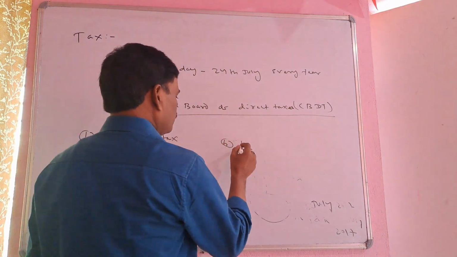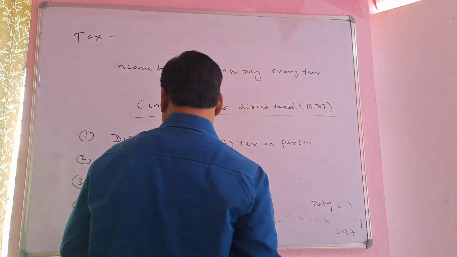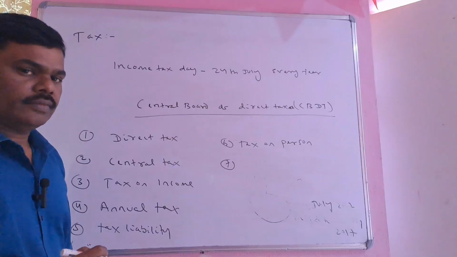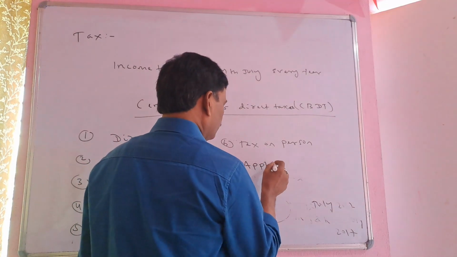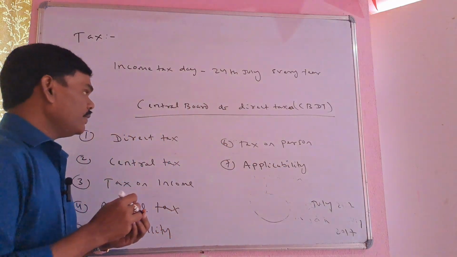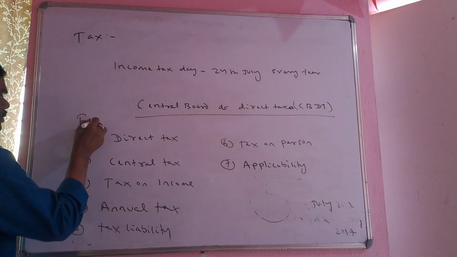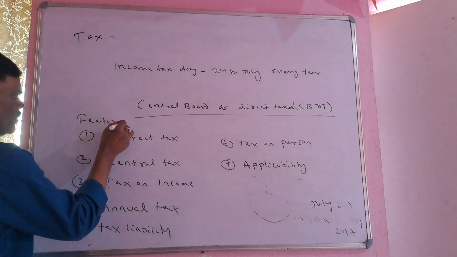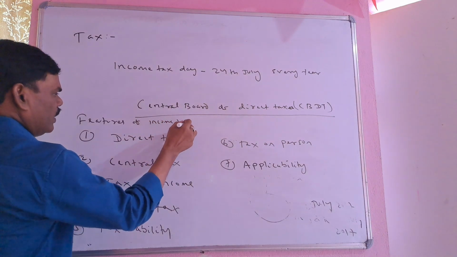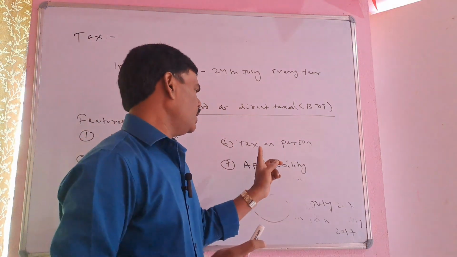Next, tax on person. Then applicability. So these are the features of income tax, right?